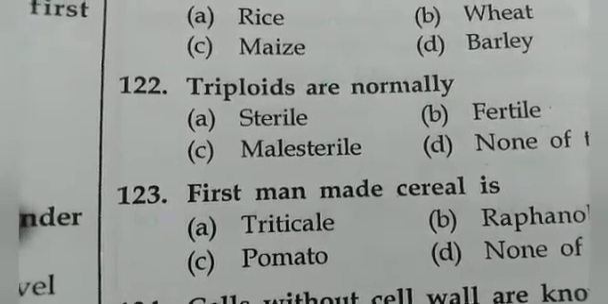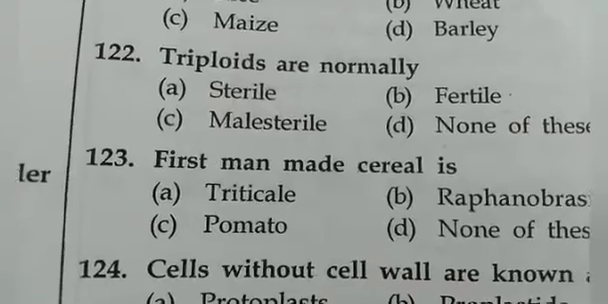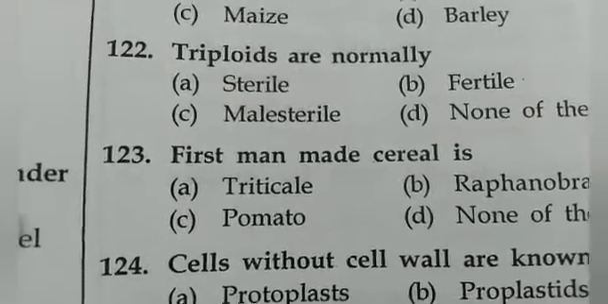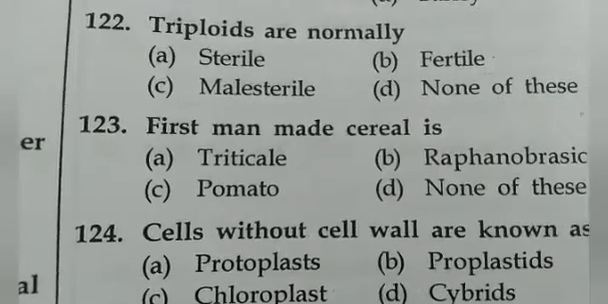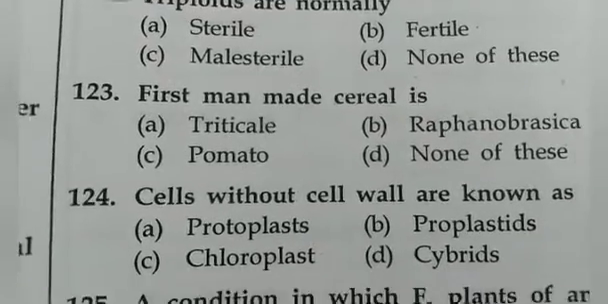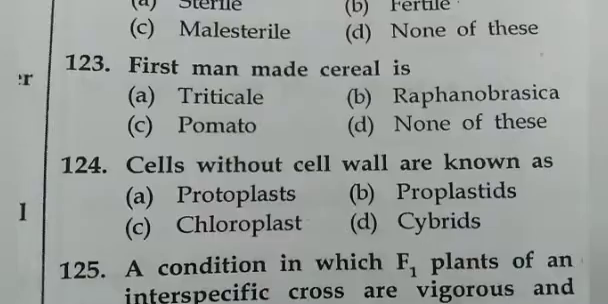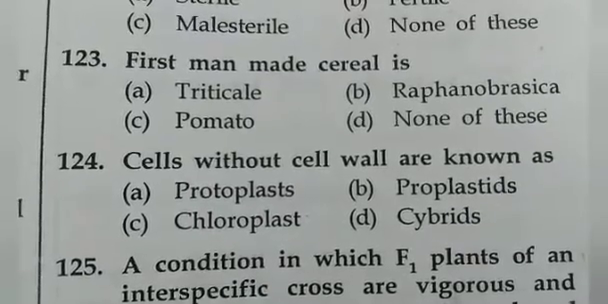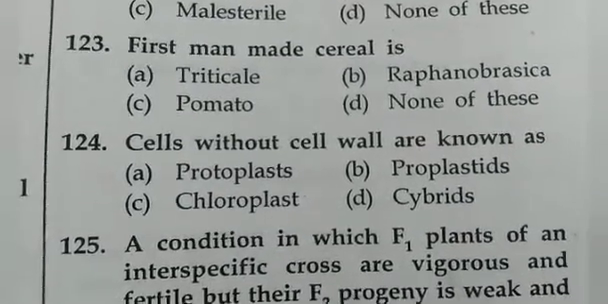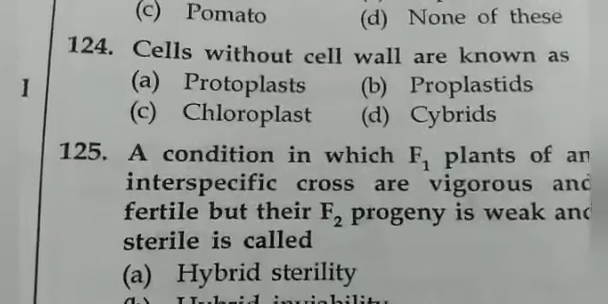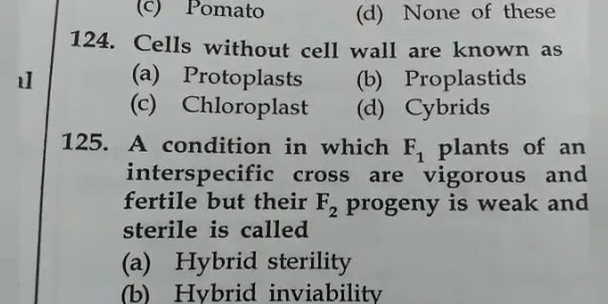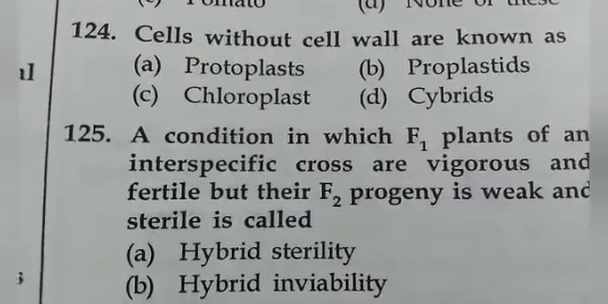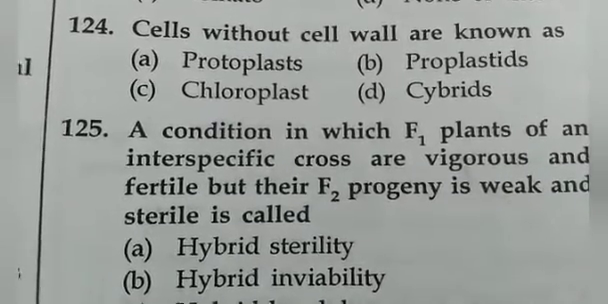Triploids are normally sterile. First man-made cereal is triticale. Cell without cell wall is known as protoplast.